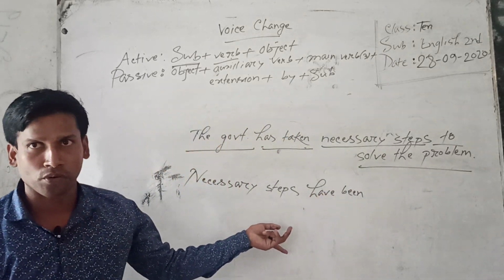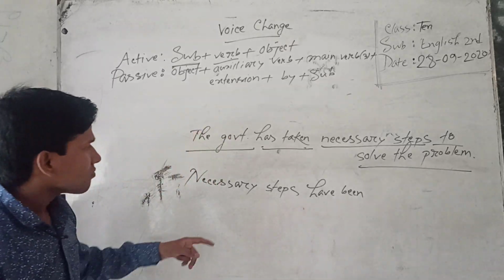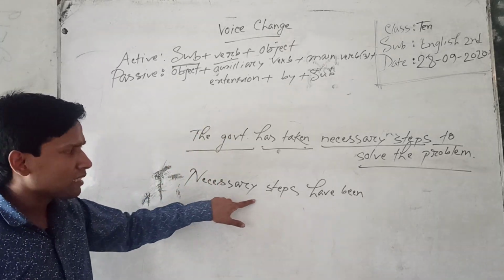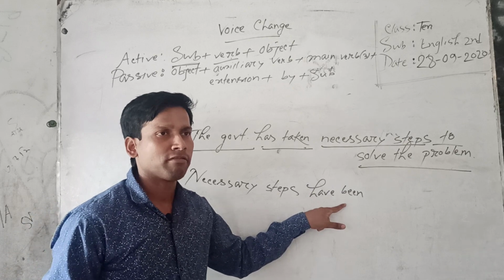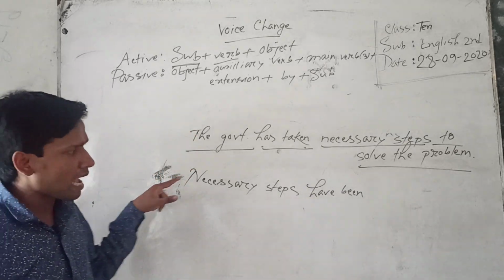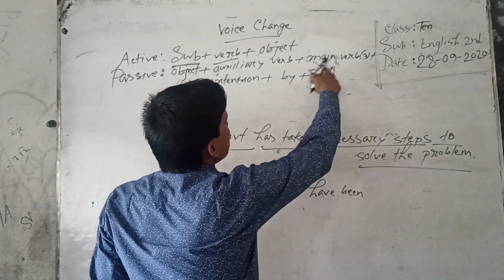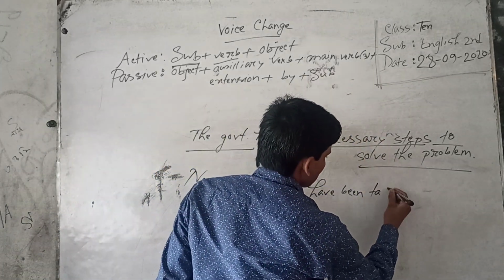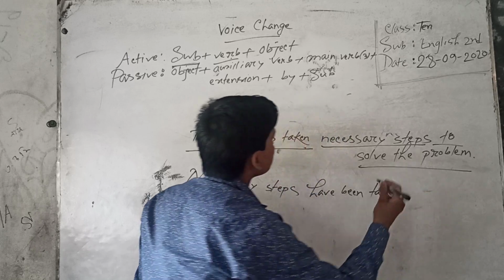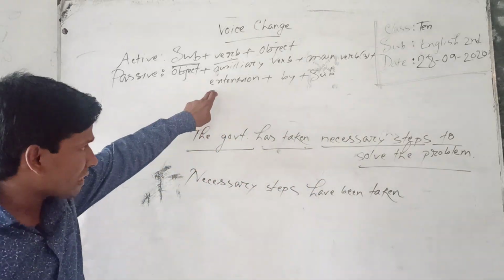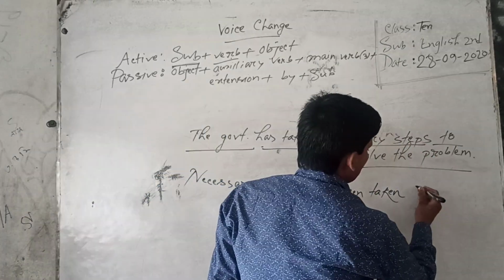I have discussed before. Understand? Since the subject is plural number, I have used have. If the subject is singular number, I have to use has. Understand? Then main verb 3, taken, plus extension to solve the problem.